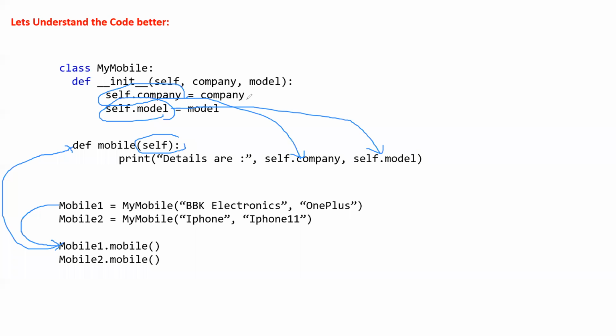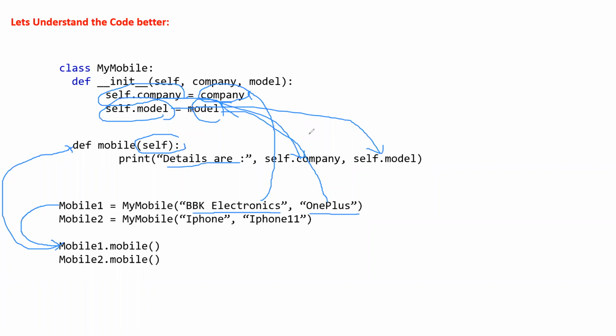Now it doesn't understand what this company and this model are right now; it will get the company from this company, and the model from this model. This is what we get. So it will print details are, and then BBK Electronics and OnePlus.